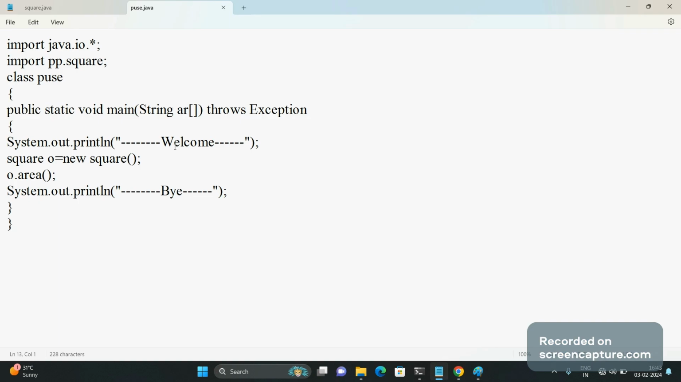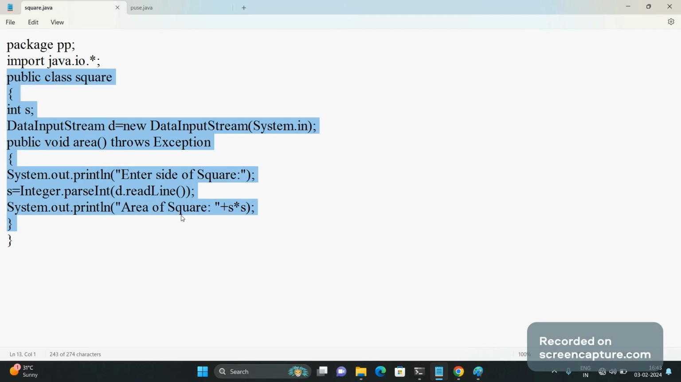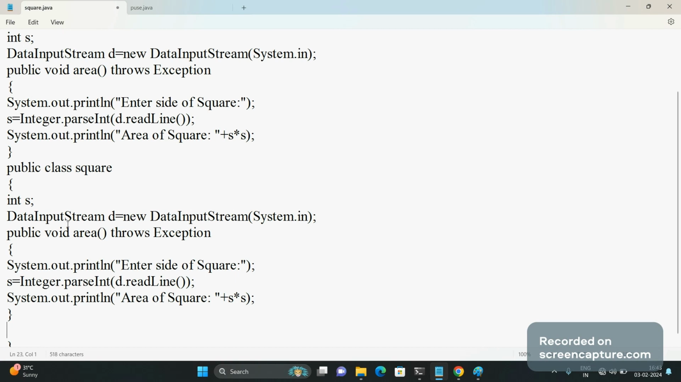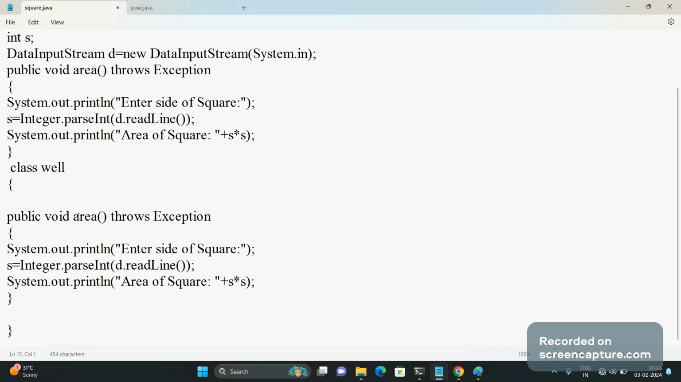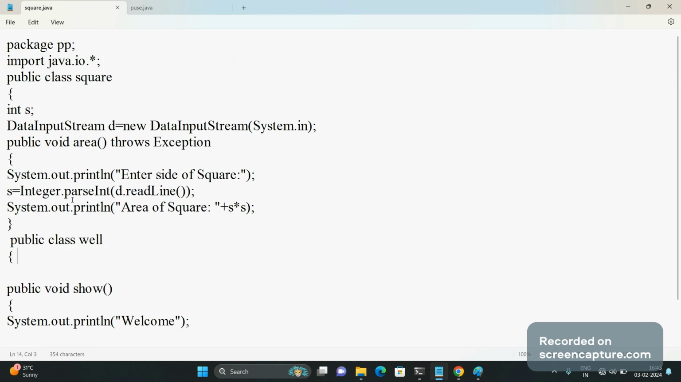Let's see, in your pp package you have public class Square, and suppose I want one more class, well, where I just write one function, show, which will display a welcome message, only the welcome message. Now I am declaring this class as public, and now you will be confused.